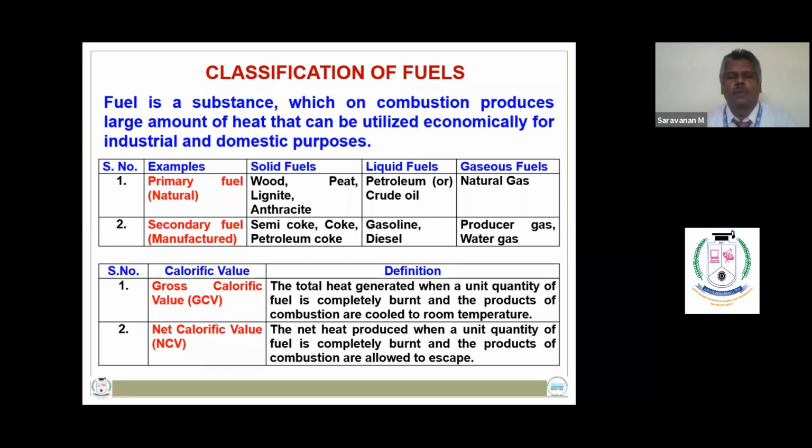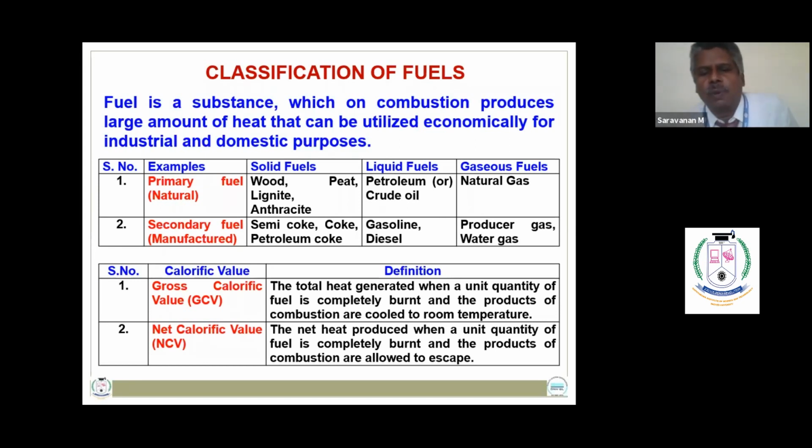The amount of heat produced by the combustion of these fuels can be measured by a unit known as calorific value. There are two types of calorific values: gross calorific value and net calorific value. The gross calorific value is defined as the total heat generated when a unit quantity of fuel is burned completely and the products of combustion are allowed to cool to room temperature.